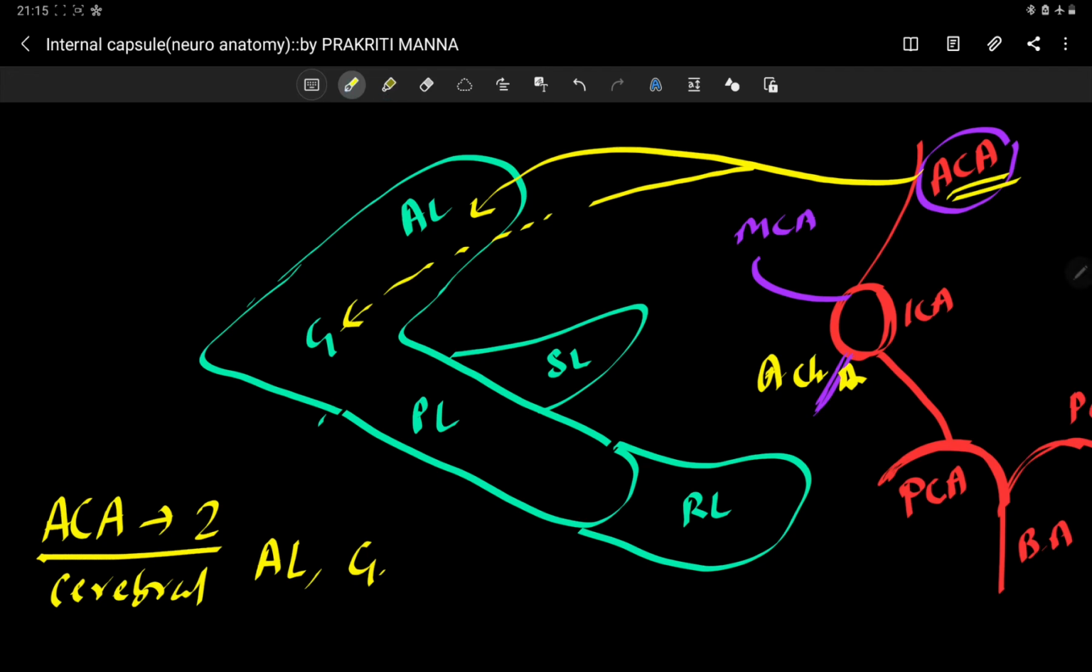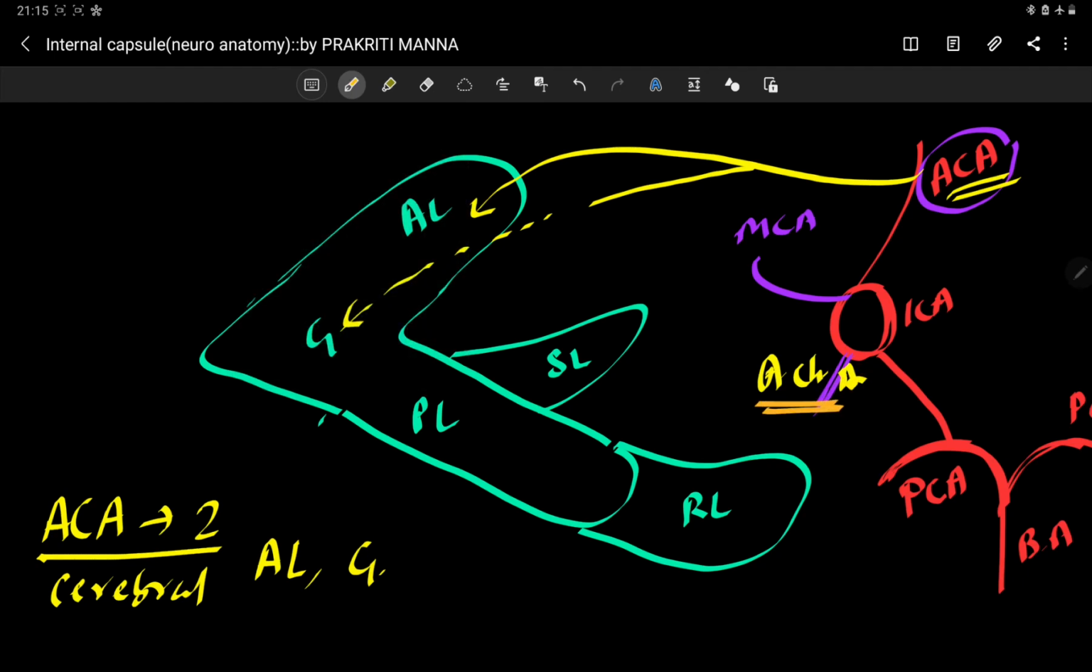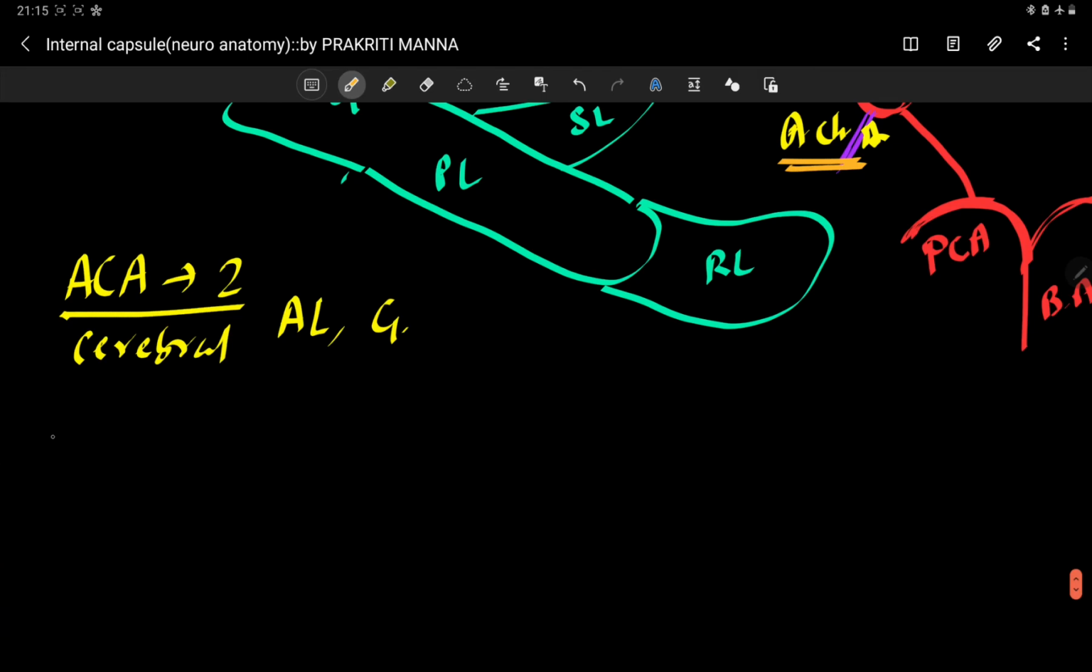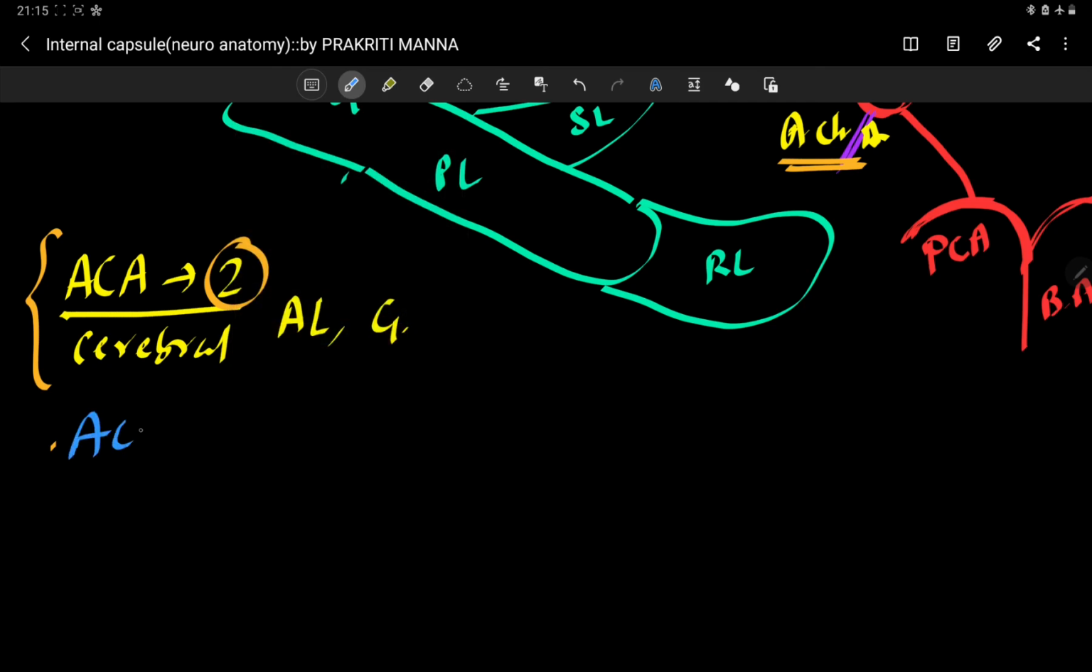So this is about the anterior cerebral artery. Now let's talk about the anterior choroidal artery. This is the anterior choroidal artery. The anterior cerebral artery has two branches, and now I am going to talk about the anterior choroidal artery. It also has two branches.